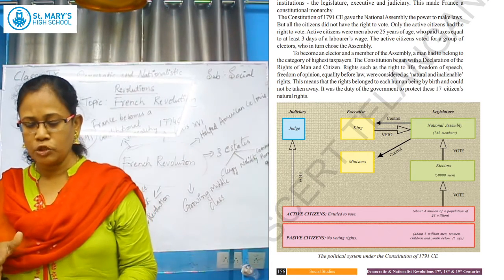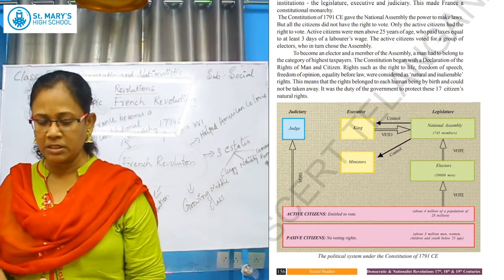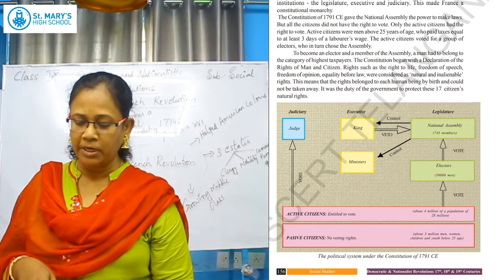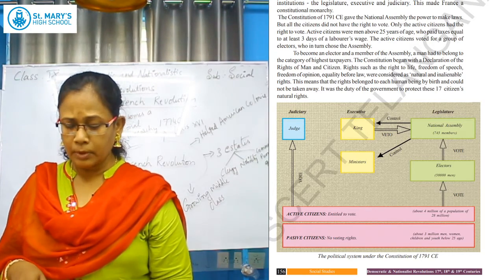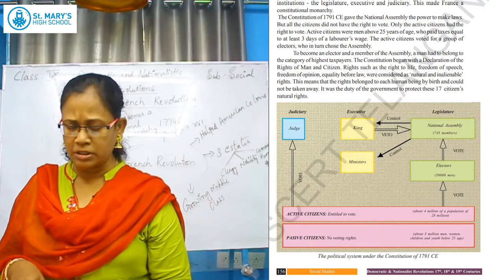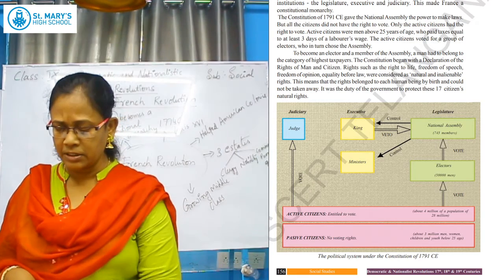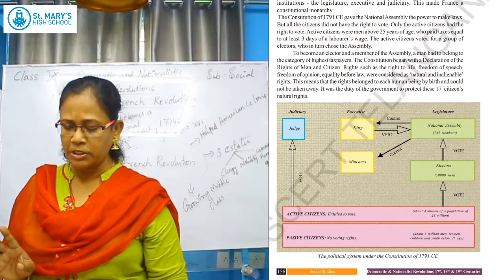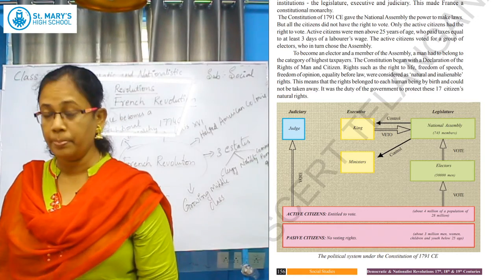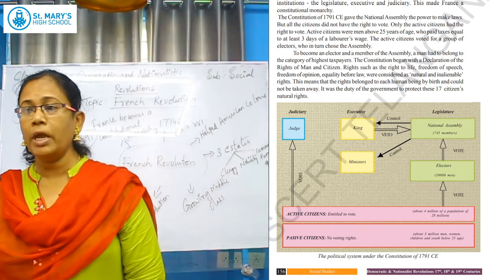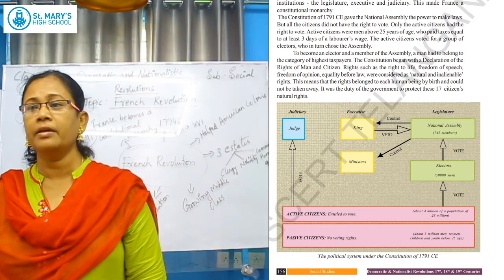Then in the executive body, you have the king and ministers, but the control is not completely with the king. And we have a judiciary also, judges. So among all these, only the active citizens are 4 million of the population. Out of 28 million, 4 million people were the active citizens. Why? Because these 4 million were paying the tax.